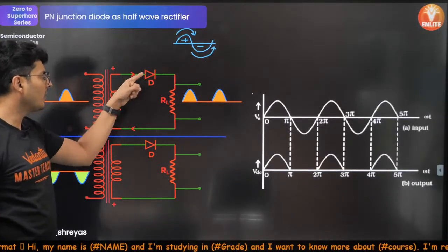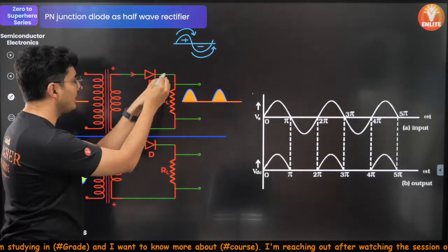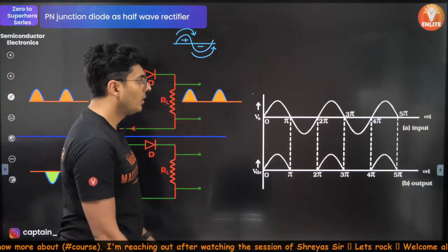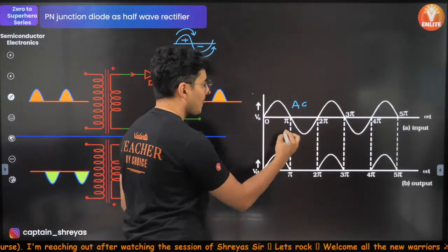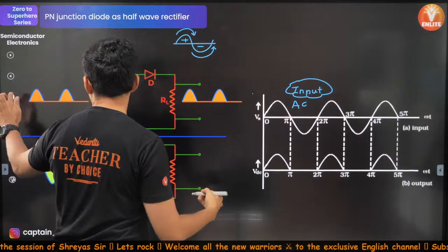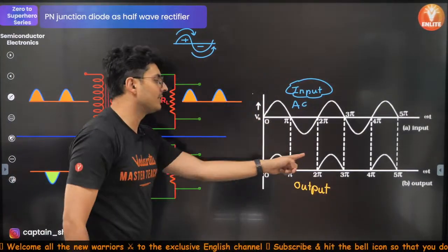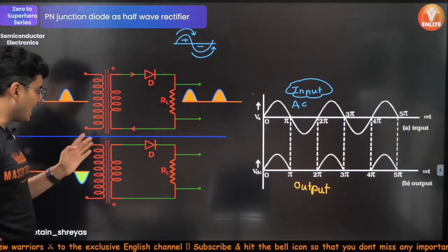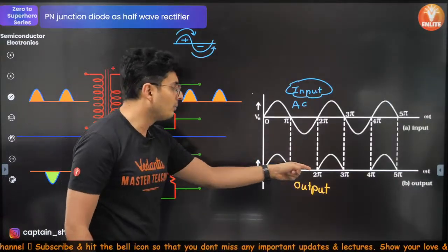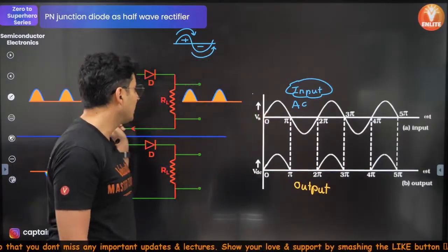Now, if you have a diode in the circuit, then it allows the flow of the current one way, but when the current is in the other cycle, the negative half of the cycle, then it does not allow current. So, if this is your AC signal, which is basically your input, then your output, over here, is this one only, because during the negative cycle, the current can't go through the diode, it blocks. It's a one-way traffic, remember? So it blocks this current, blocks this current. It only allows current in one direction.